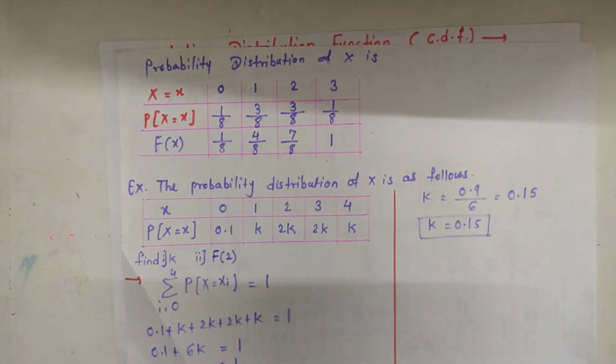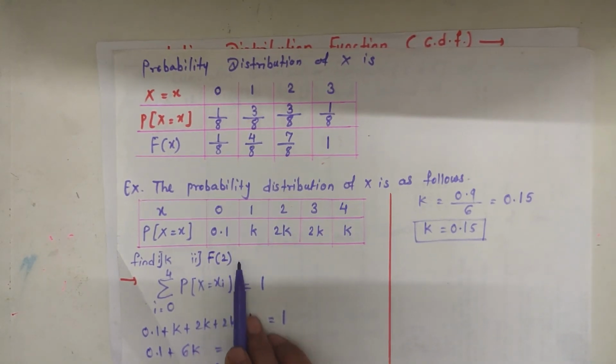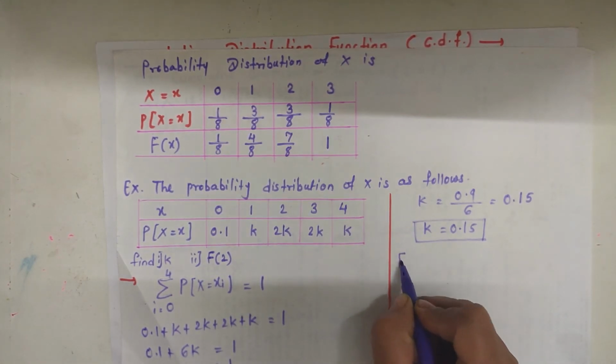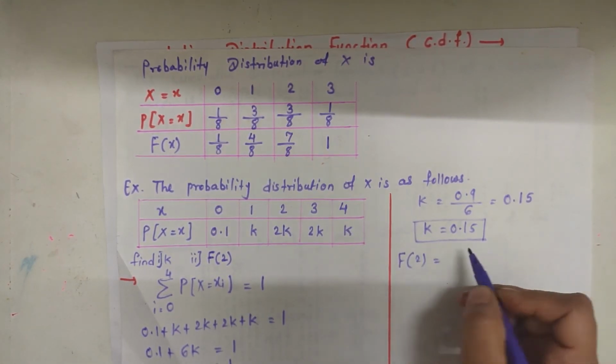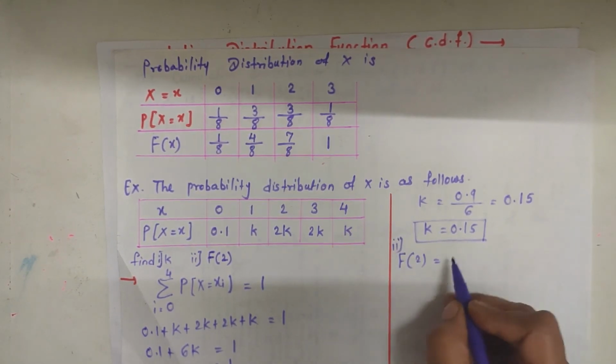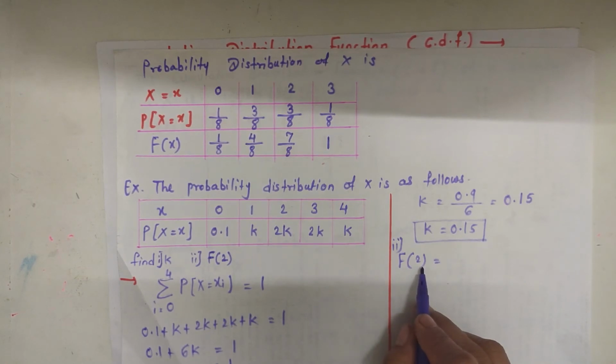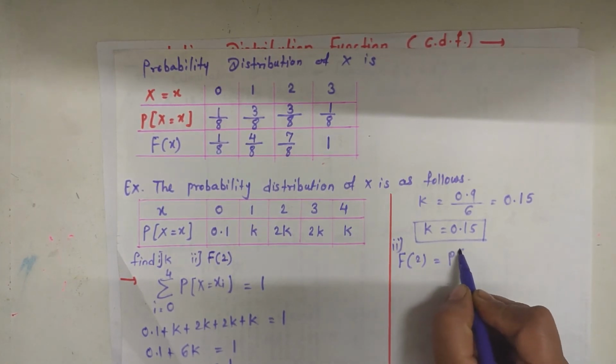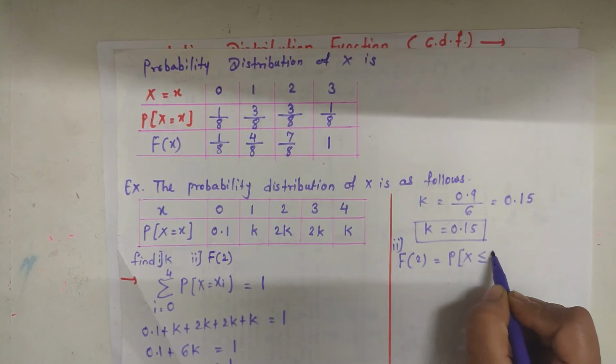Now the next question is to find the value of F of 2, that is the cumulative distribution for x equal to 2. So we can write F of 2 is equal to the sum of all probabilities up to 2, that is P of x less than or equal to 2.